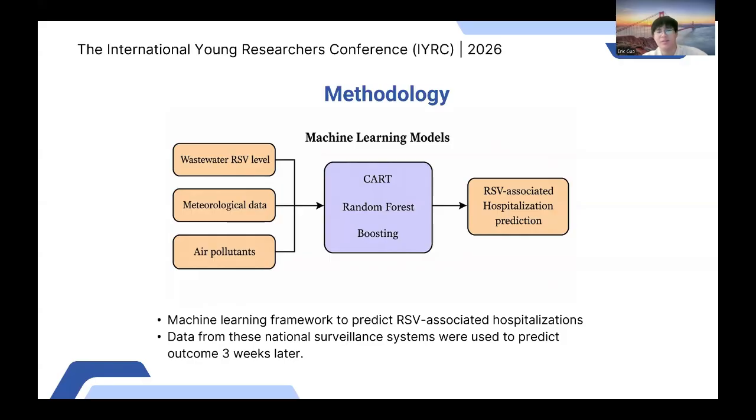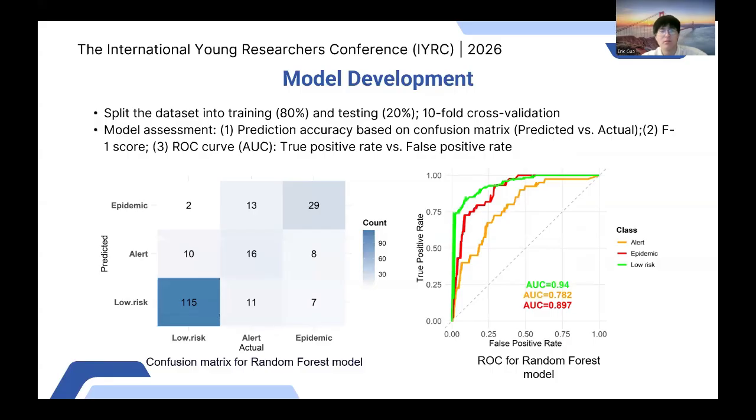Data from these national surveillance systems were then used to predict the outcome 3 weeks later. So the data was split into 2 parts, 80% of the data for training and 20% for testing sets. We used a 10-fold cross-validation to train the models, and model performance was evaluated based on the following metrics. Number 1, prediction accuracy based on the confusion matrix in the bottom left, which shows the concordance between predicted and actual. Number 2, the F1 score. Number 3, the AUC of the ROC curve, or the area under the curve of the ROC curve on the right, which plots the true positive versus false positive rate.